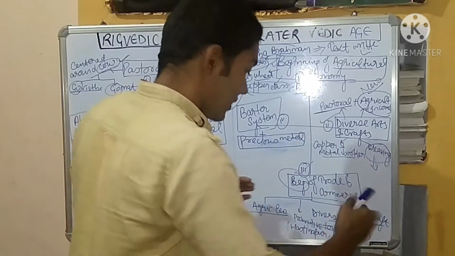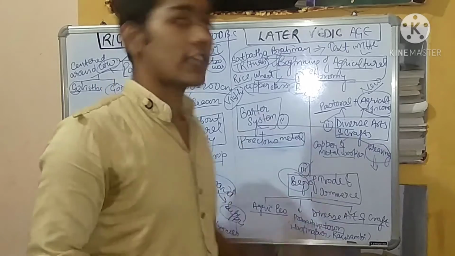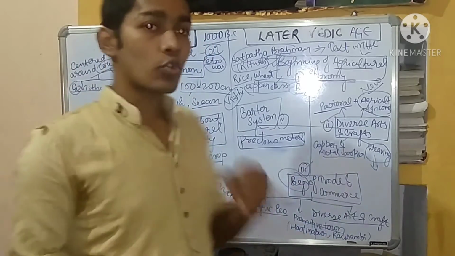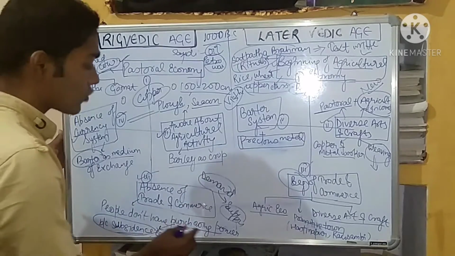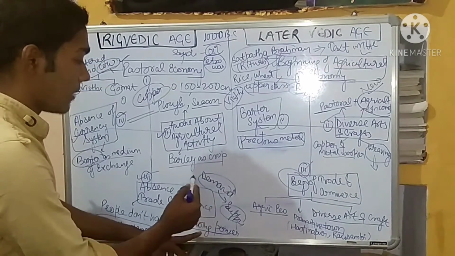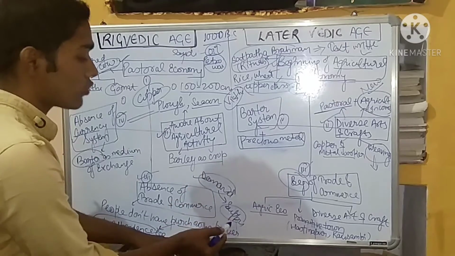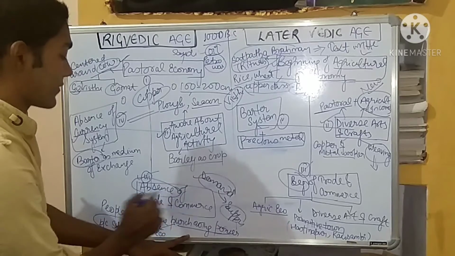When we see all these three combined, we find that trade and commerce has to begin because people have something to buy. In the Rigvedic age, we have discussed that people did not have purchasing power. When people do not have purchasing power, they do not have demand. When demand was not there, supply was not there. So there was an absence of trade and commerce.